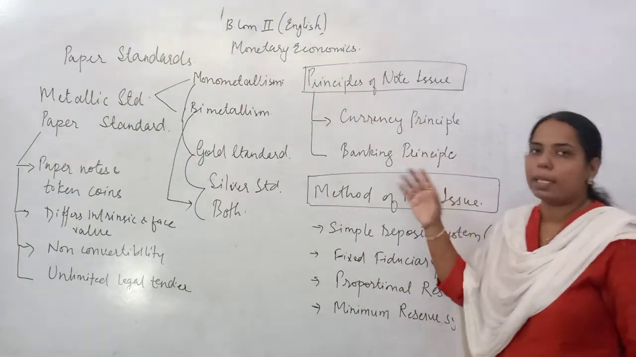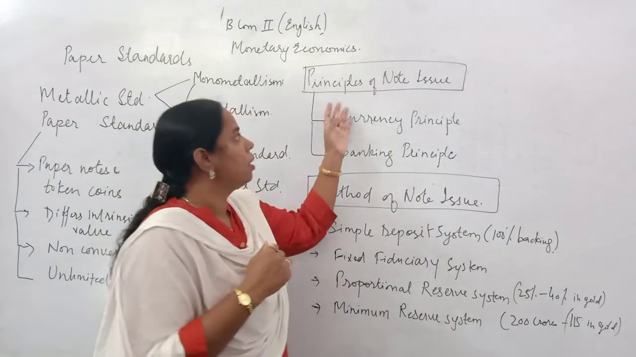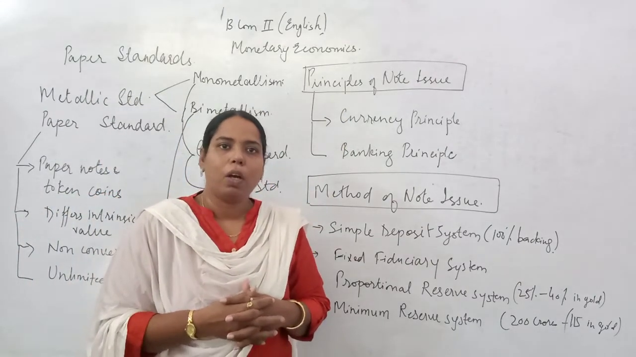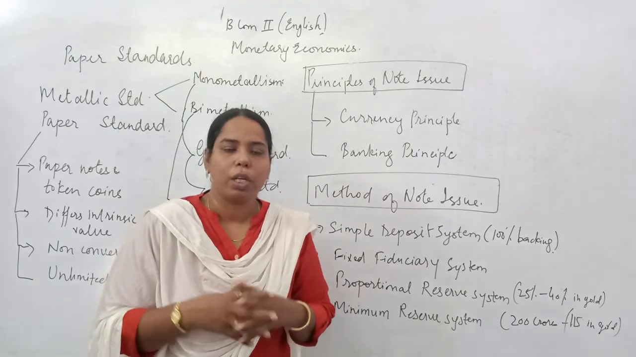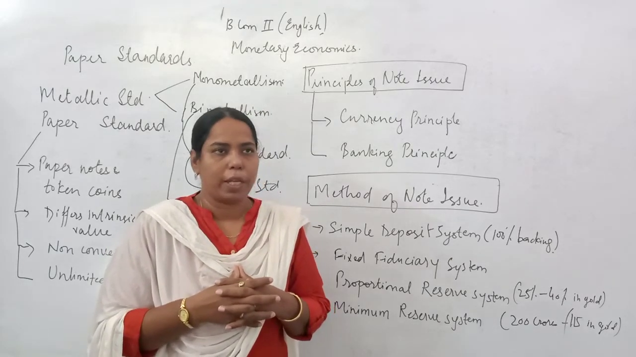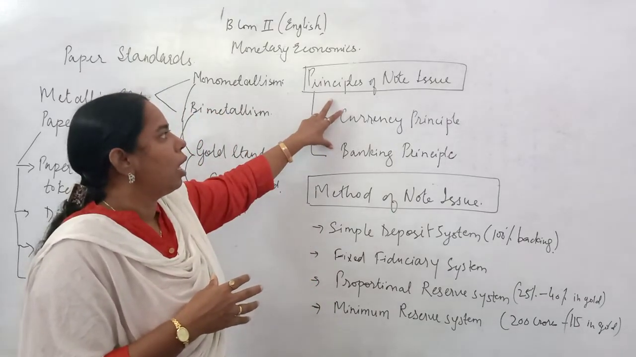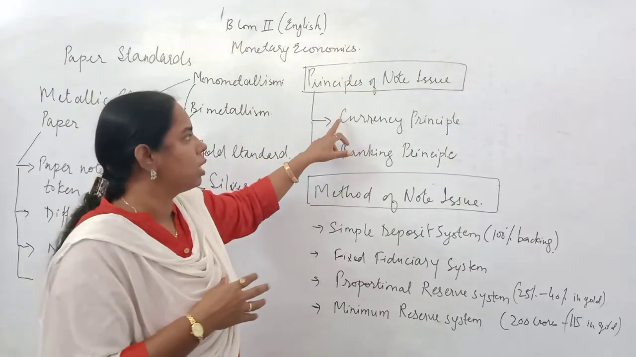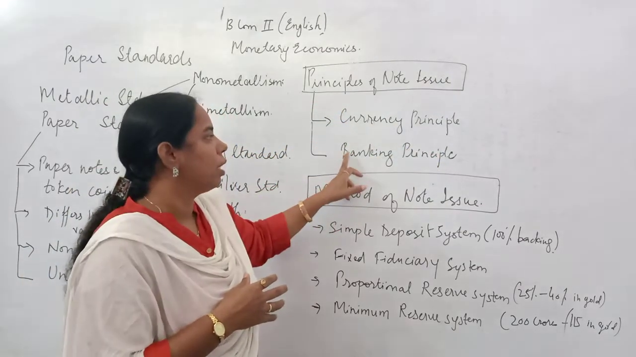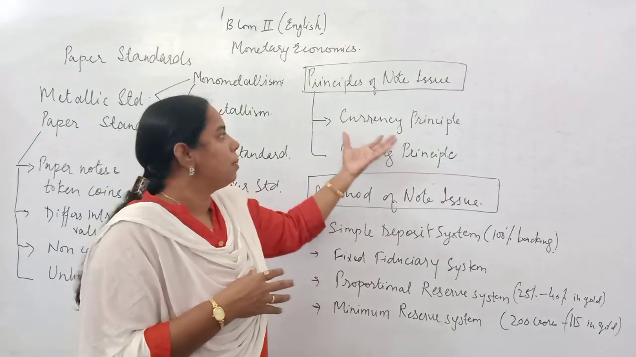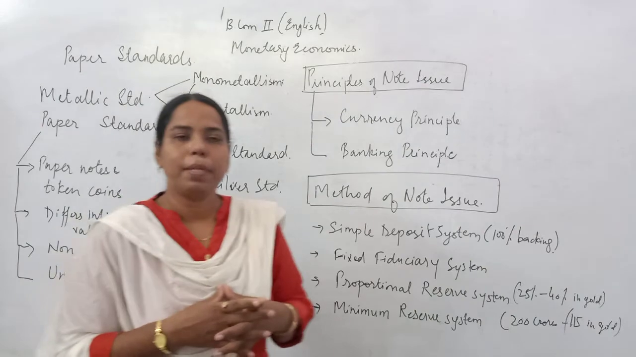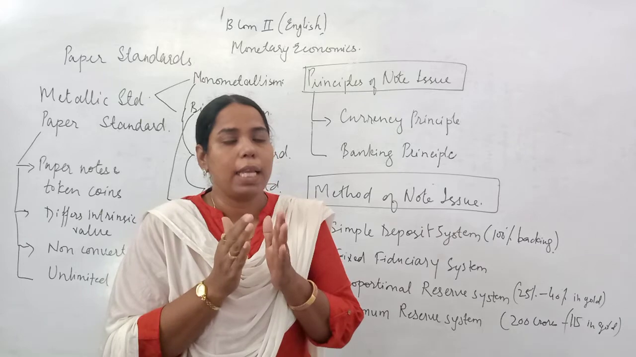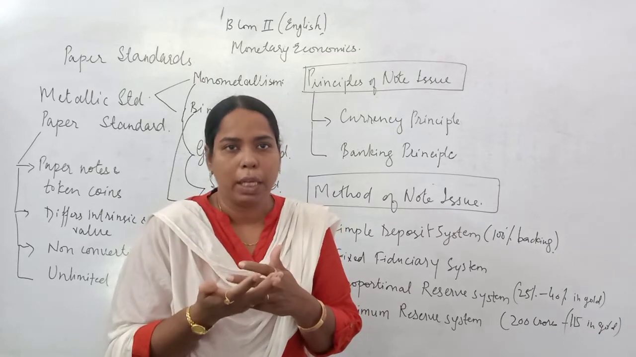Now we are coming to the next aspect, which is the principle of note issue. When the government of any country issues the currency, at that time the economy or the government follows one of two principles. One is the currency principle and the other is the banking principle. What is basically the currency principle? The currency principle says that the currency is fully convertible in nature.